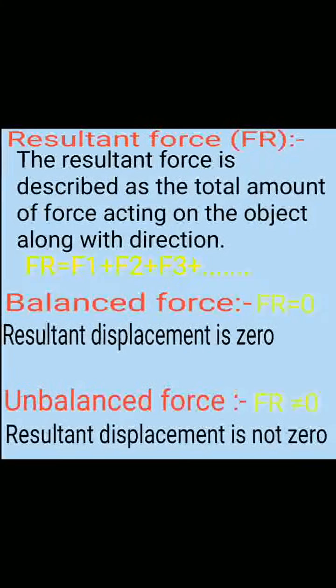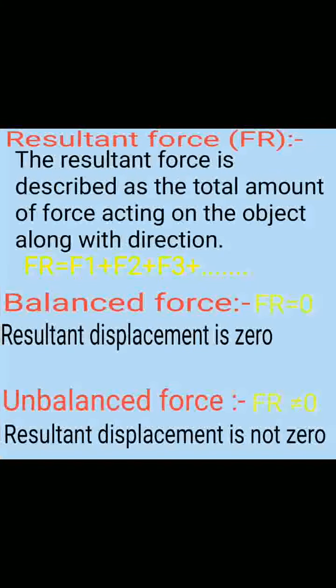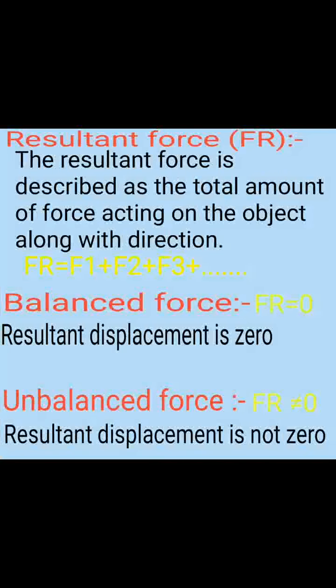Let us see what happens when two or more forces interact with each other. That is resultant force. The resultant force is described as the total amount of force acting on the object along with the direction. In short, resultant force is a vector sum of all forces. Mathematically, resultant force equals vector F1 plus vector F2 plus vector F3 plus so on.